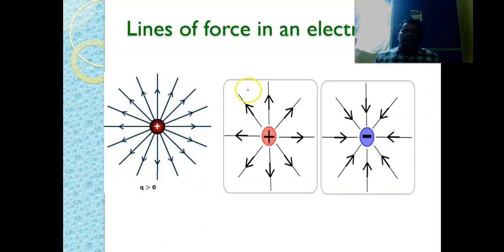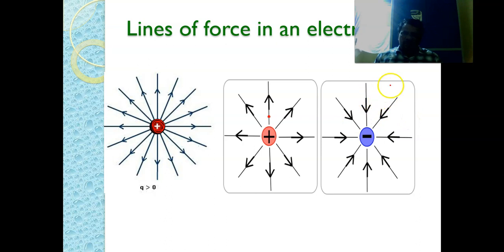Now let us consider this diagram. This is the positive charge. As we have discussed earlier, the electric field lines are away from the positive charge. If we bring a unit positive charge into the field of a positive charge, it moves away from the positive charge. So for positive charge, the electric lines of force are directed away from the center of the positive charge.